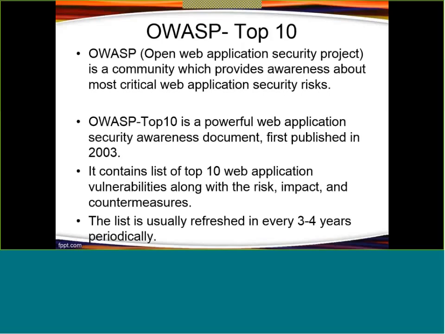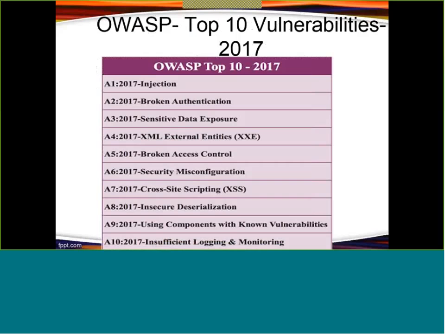So why top 10 only? Because after every 3 to 4 years, this list will be refreshed. As soon as a new vulnerability is identified by security researchers, they recommend these security threats to be put into this list, right? So not every year, but every 3 to 4 years this list will be refreshed. And this list is intended to give you the top 10 security risks only, right? The latest top 10 security risks which were listed were in 2017, right?